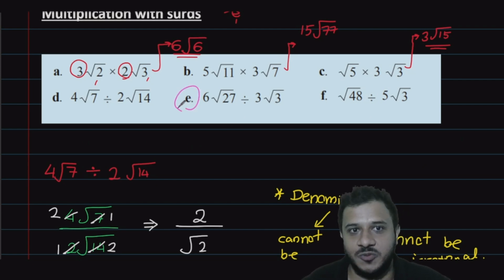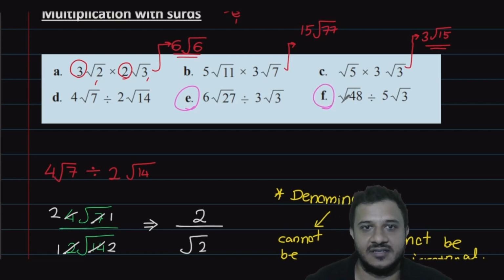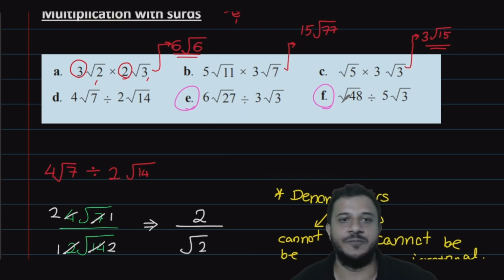Now these two questions, Pute, your answer will be rational. You just need to divide it and get the answer. That's it. Yeah. Try to simplify these two really quickly. Work it out.